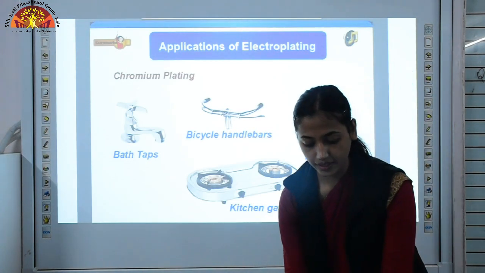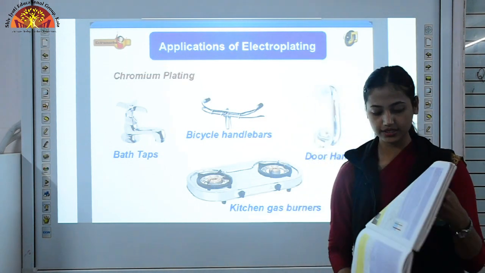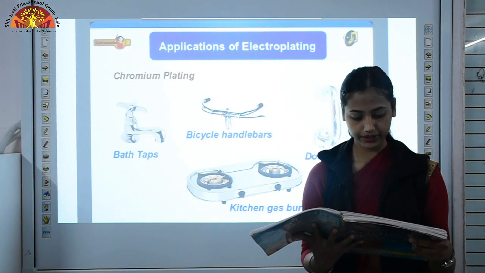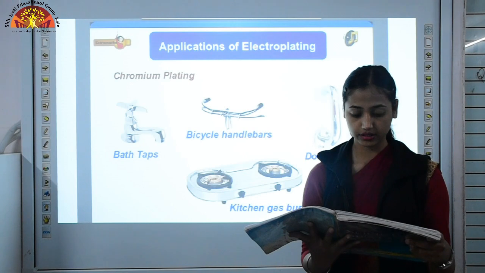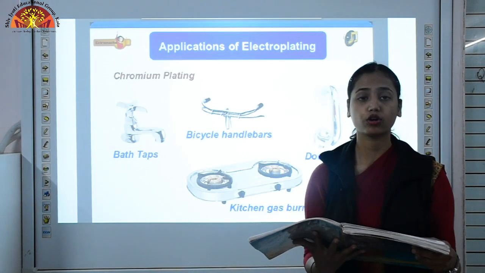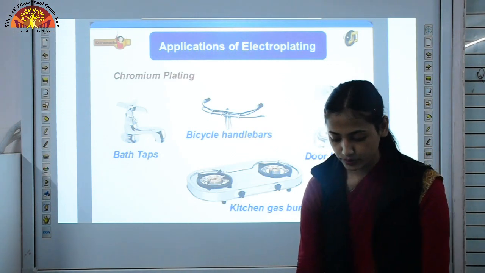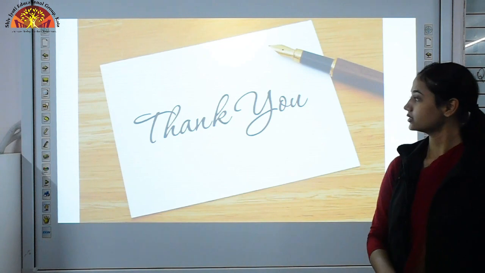So here comes our last internal question, which you have to write on page 186. What is electroplating? And mark the answer on the same page. The process of depositing a layer of any desired metal on another material by means of electricity is called electroplating. So by this question we are ending our chapter. I hope you understood the chapter. Thank you.